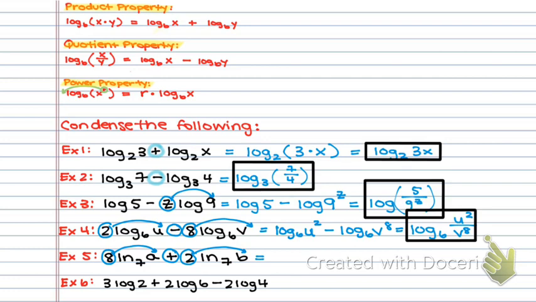So I have natural log base 7 of a to the 8th plus natural log base 7 of b squared. Now I'm going to apply product property. Natural log base 7 of a to the 8th times b squared.